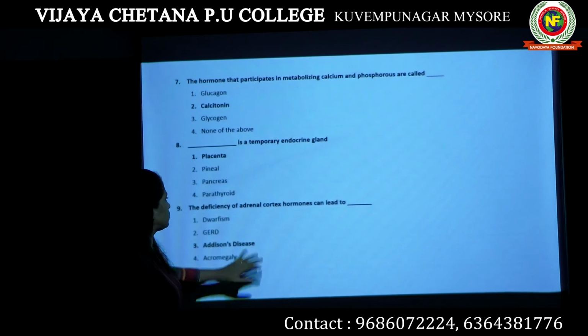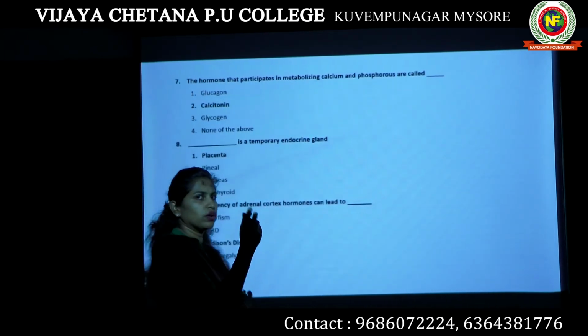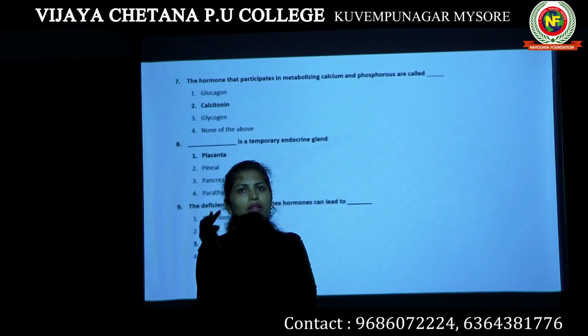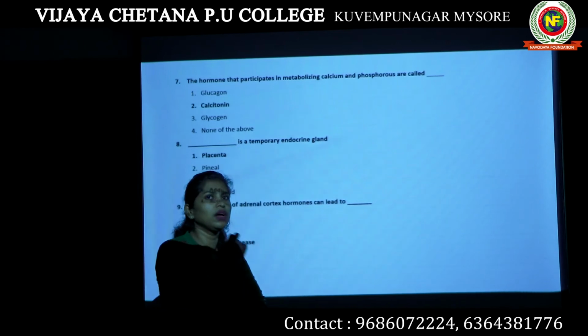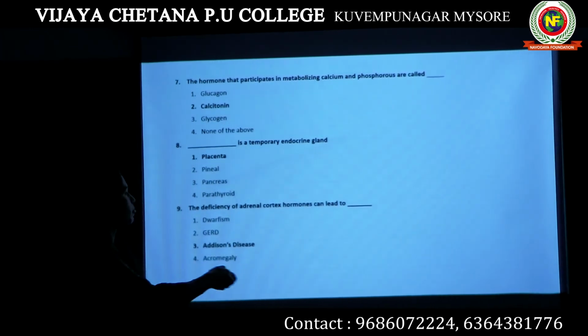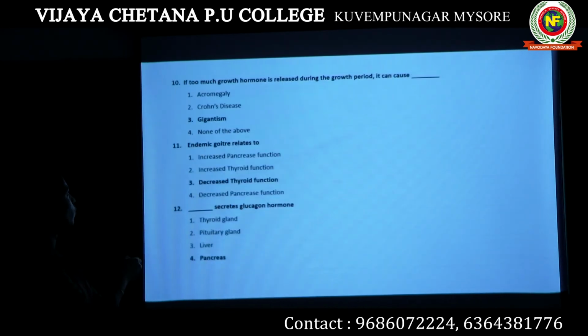The adrenal cortex produces mineralocorticoids and glucocorticoids. When these hormones are produced in a lesser amount or are deficient in your body, it leads to the condition known as Addison's disease. So option 3 is the answer for this particular question.